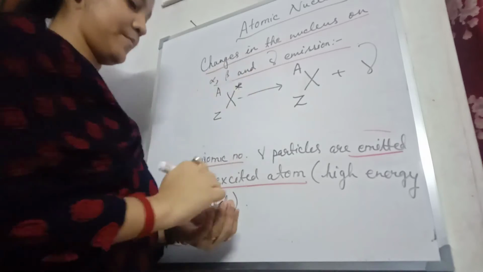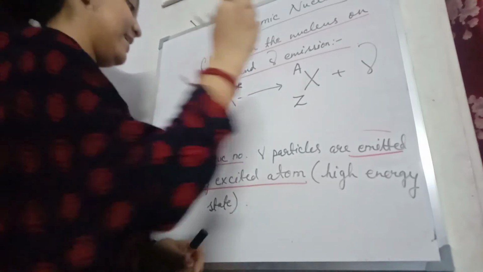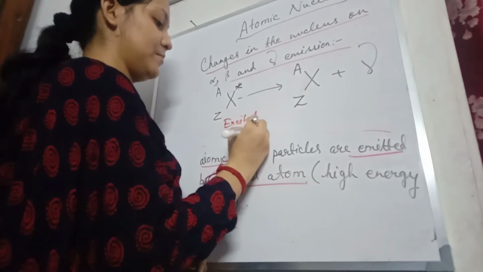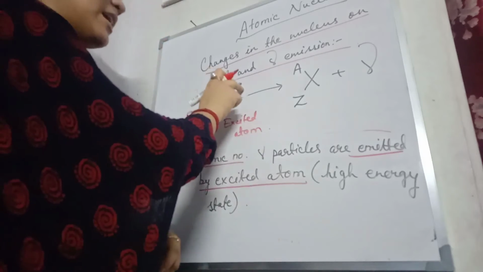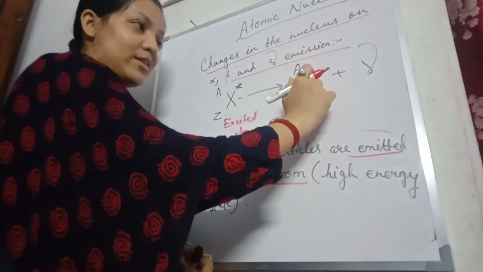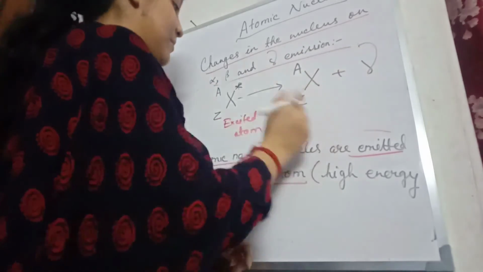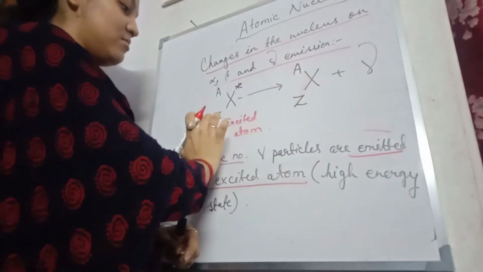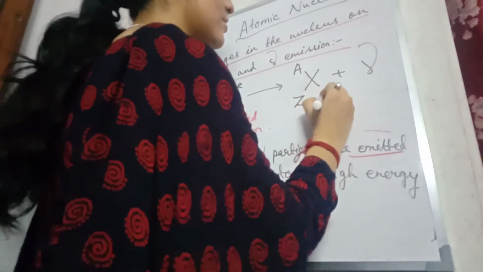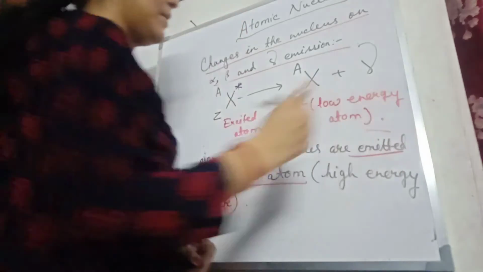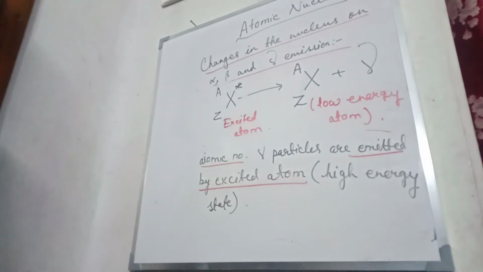The star indicates your element in the excited state, the excited atom, which means high energy. It will come back to its low energy by emission of a gamma particle. Here there is no change in the mass number and atomic number. A, here also A, Z, here also Z. This is the low energy atom. This you have to remember.